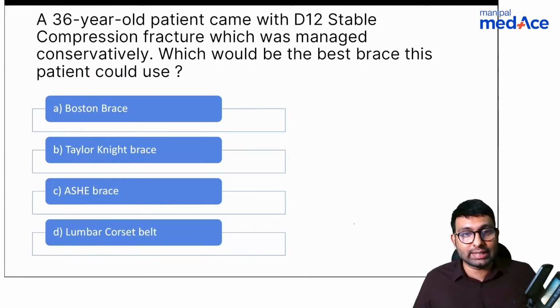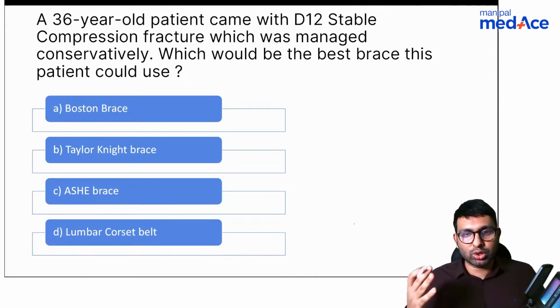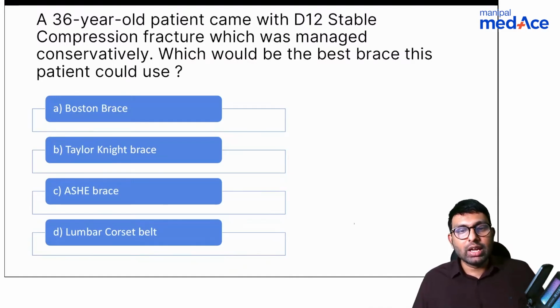A 36-year-old patient comes with a D12 stable fracture, which was managed conservatively. So a spine surgeon has seen this case and has told that you can manage this conservatively. Which do you think will be the best brace when you tell the patient to slowly mobilize, maybe after 2 weeks? Boston brace, Taylor Knight brace, Ash brace, lumbar corset brace.